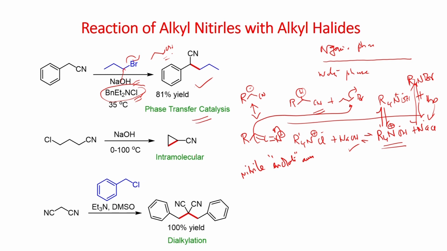Now, let us look at this example. This is an intermolecular reaction. You generate the anion here, which undergoes SN2 substitution, and you get this compound. And in this intramolecular reaction, you can also generate the anion by deprotonation of this proton. Once you form this one, it undergoes intramolecular SN2 reaction, and you can get this cyclopropyl nitrile. There is also the possibility of reaction with sodium hydroxide, and you can generate alcohol, but that is slower compared to the intramolecular cyclization. Under these conditions, you get this as the major product.